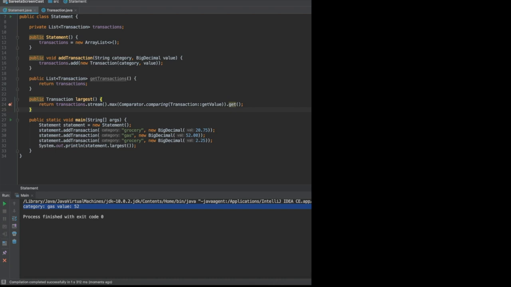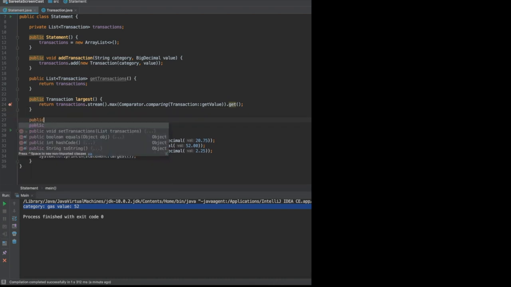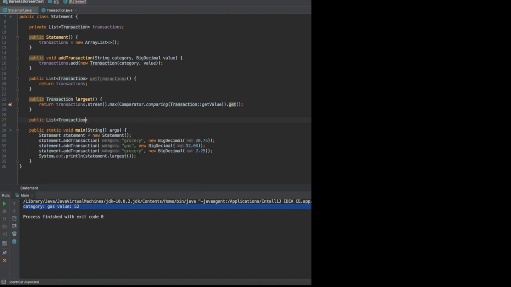Now we can look at a more generic way of finding values in a stream. Let's say that you want to find all the transactions that have the category grocery. So in our case, 2 records are going to be displayed, which is the one with 20.75 and the one with 2.25.